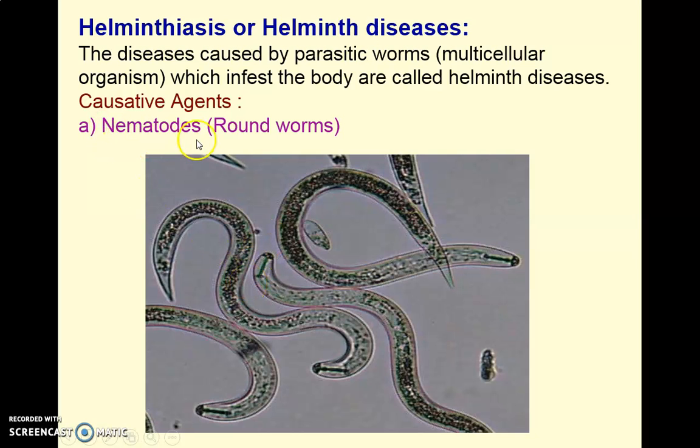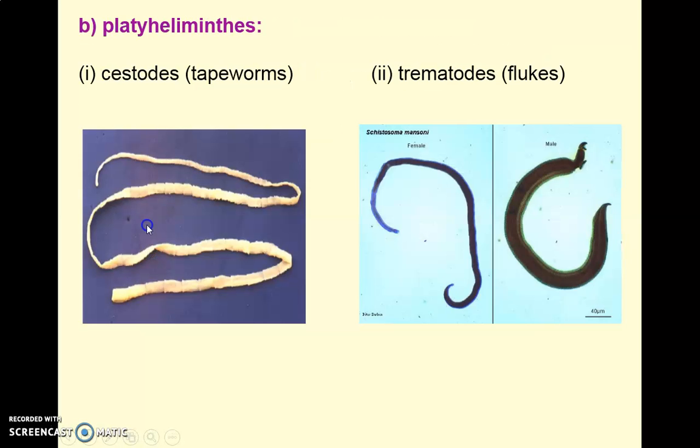First is the nematode. These are also called roundworms. As far as the shape is concerned, these are round in shape. This is the mouth of the worm, and this is the tail of the worm, so they can be differentiated. It's a round shape, that's why these are called nematode or roundworm. So this is the first causative agent able to cause helminthiasis.